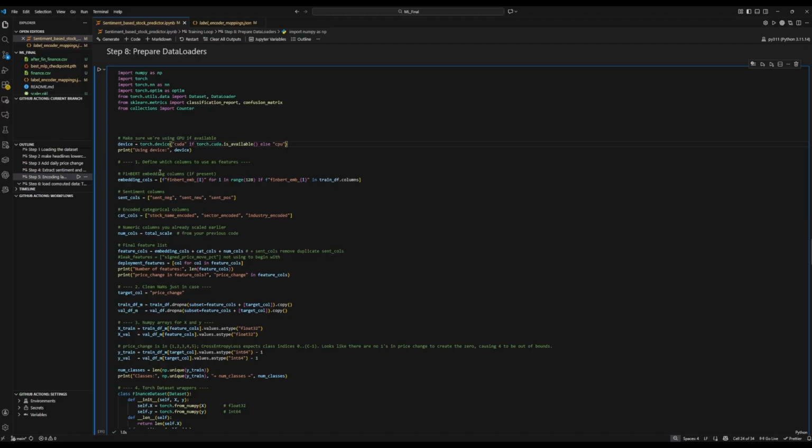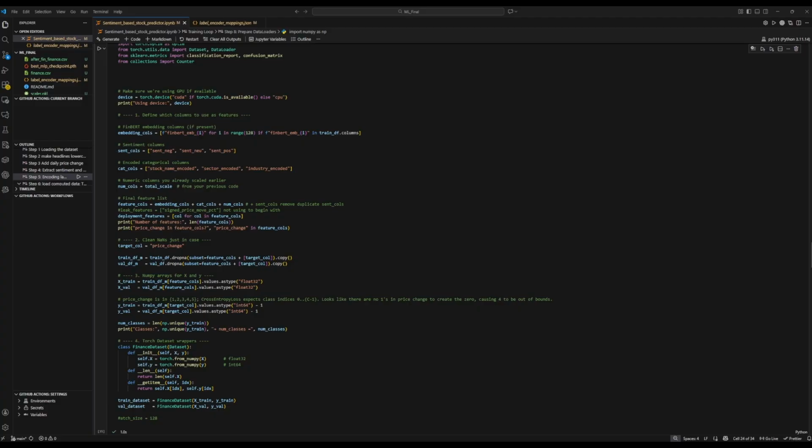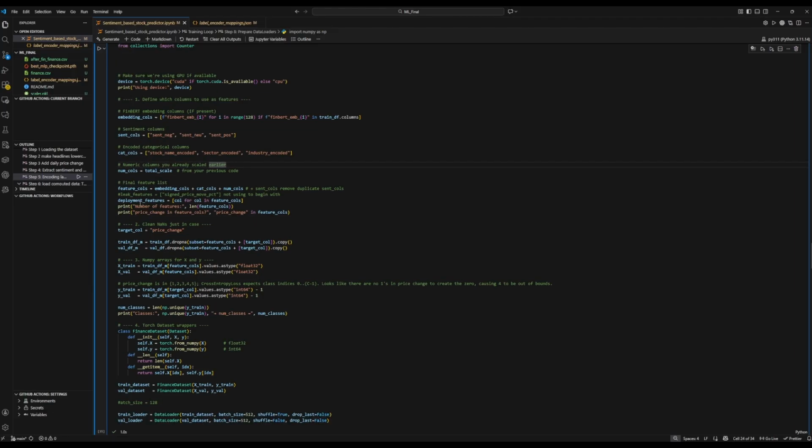So here we take our embedding columns, our sentiment columns, well actually not our sentiment columns, and we'll show you why in a second, and our total scale from the previous code. Together these will make up our feature columns. The reason we don't add our sentiment columns here is because this is a duplicate, it's available here anyway. And then we just copy this over for our deployment features.